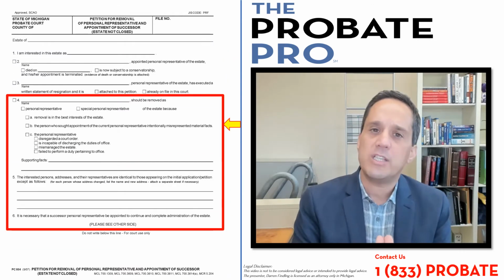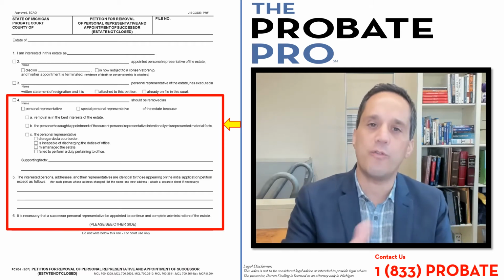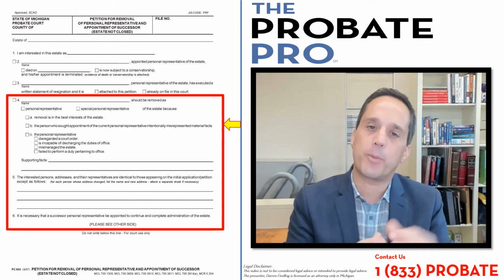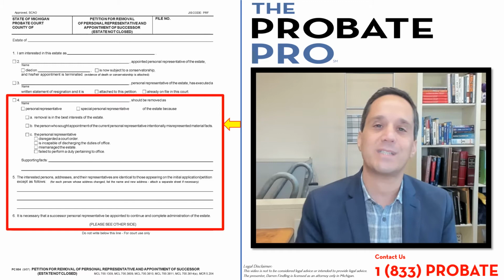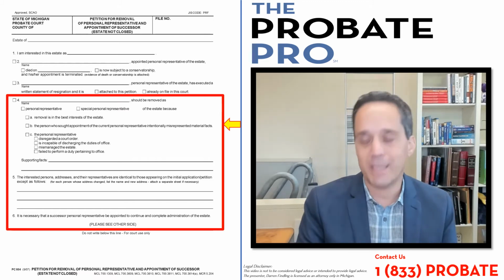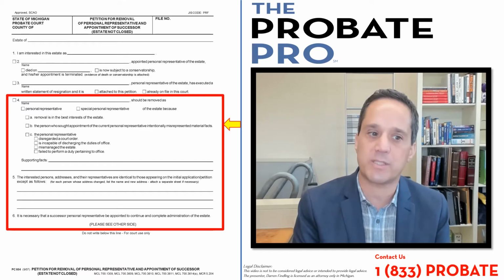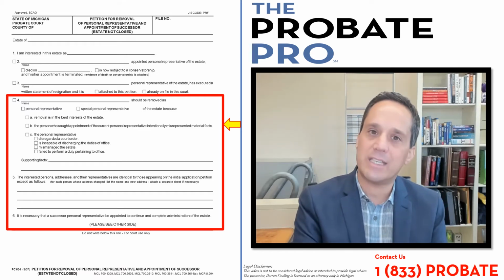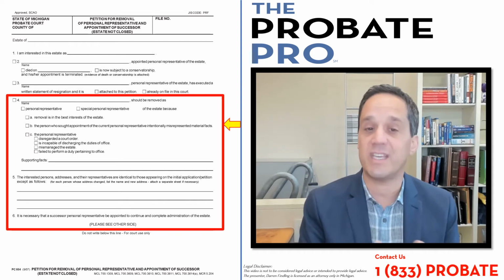Subsection 4 speaks about the request of a person trying to remove a personal representative. So this would be an adversarial style. The personal representative wants to remain as personal representative, and a family member, or maybe it's not a family member but an interested party, is asking for the removal of the personal representative. That's where subsection 4 comes into play. And they're asking to either remove them as personal representative or special personal representative of the estate.